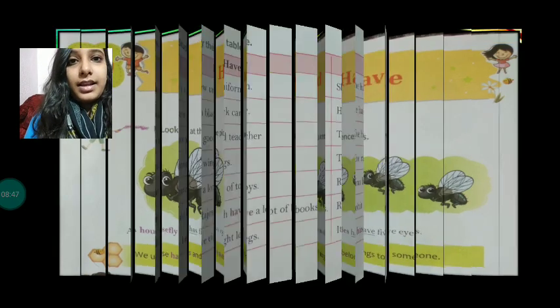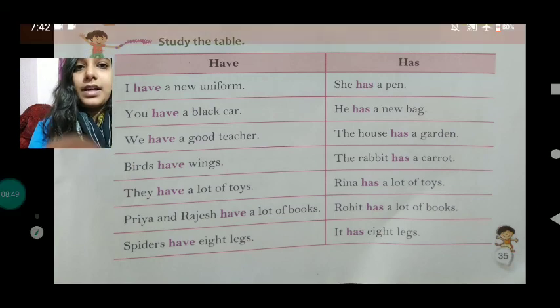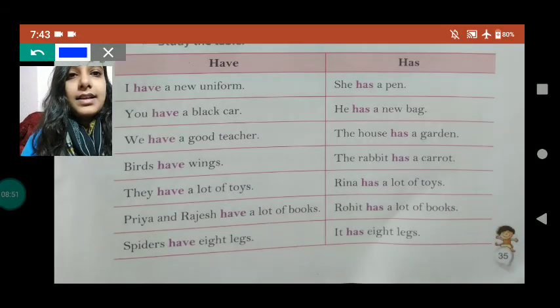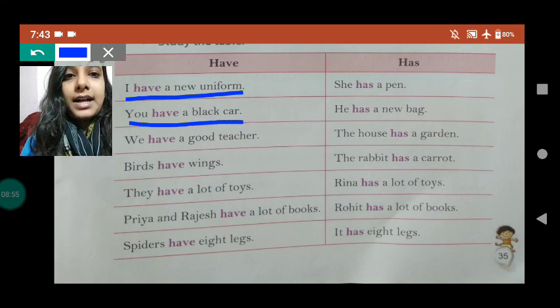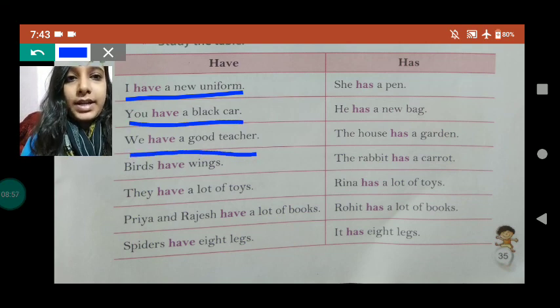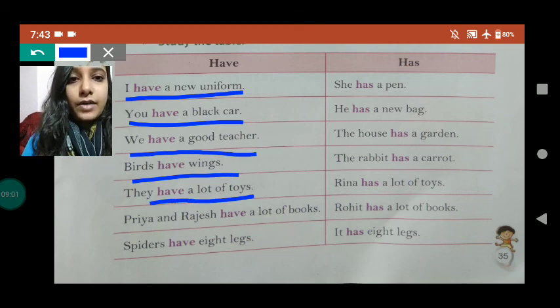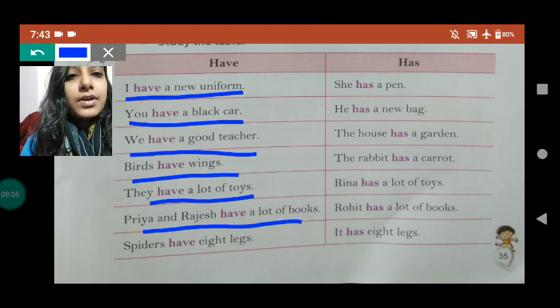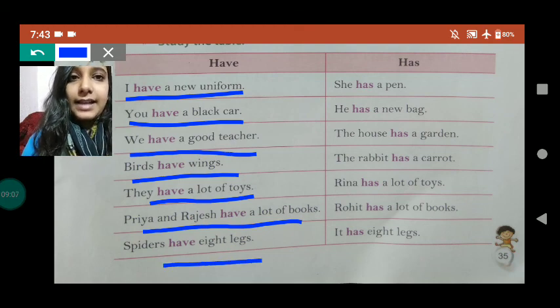Okay. Let's see some more examples here of have and has. I have a new uniform. You have a black car. We have a good teacher. Birds have wings. They have a lot of toys. Priya and Rajesh have a lot of books. Spiders have 8 legs. Let's see the has examples.